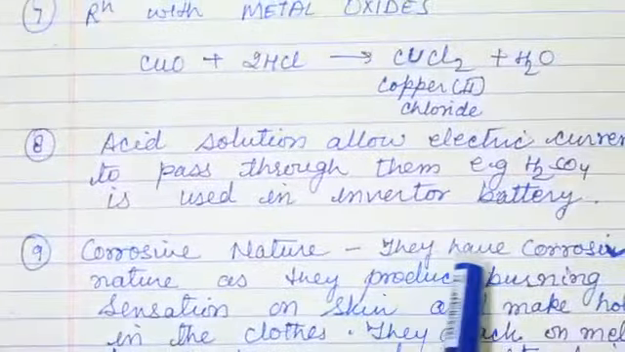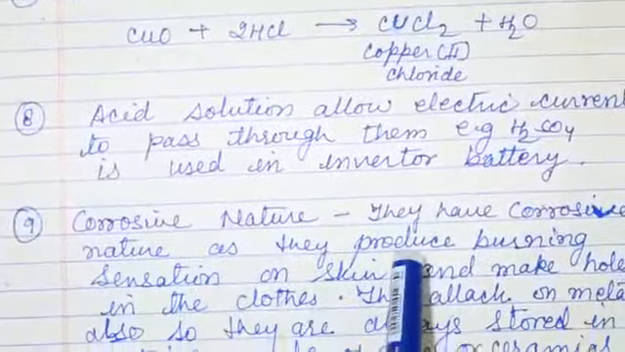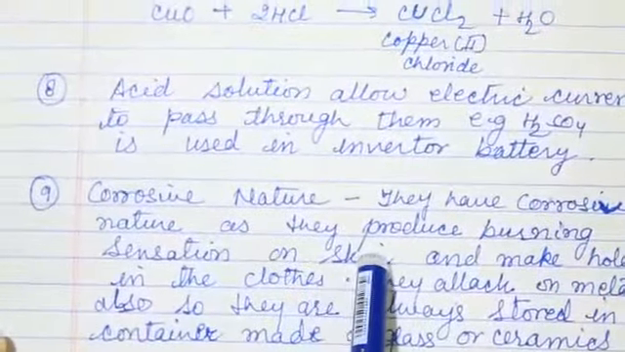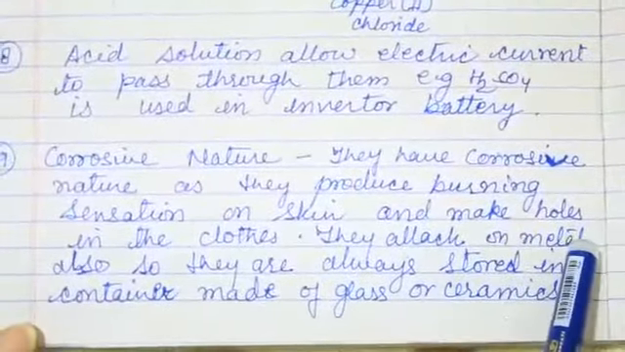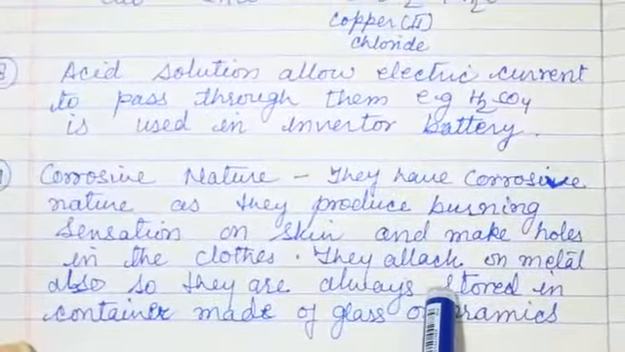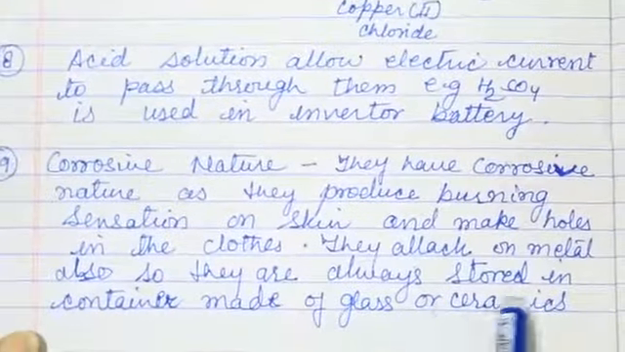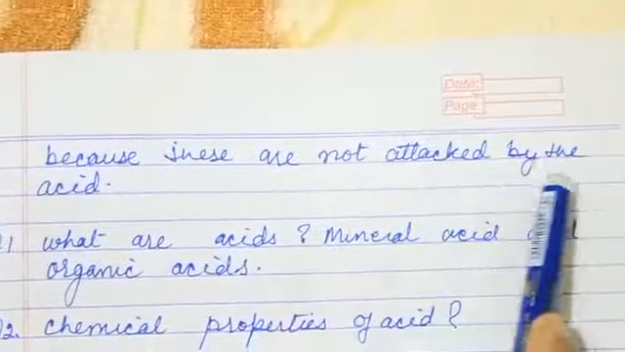Corrosive nature. They have a corrosive nature as they produce a burning sensation on skin and make holes in clothes. They attack metals also, so they are always stored in containers made of glass and ceramics because these are not attacked by the acid.